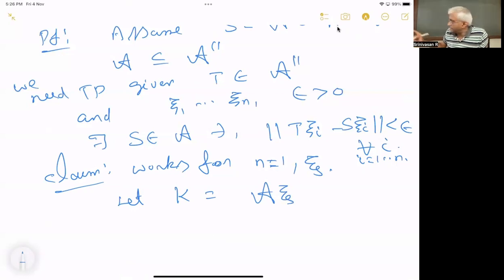This is just T xi where T is coming from A, that will be a vector space. Then you take the closure inside H. This is your K. The closure is strong, or rather this is just H, there is no strong, this is happening inside H. This is a subspace. And P is the projection from H to K, the orthogonal projection.